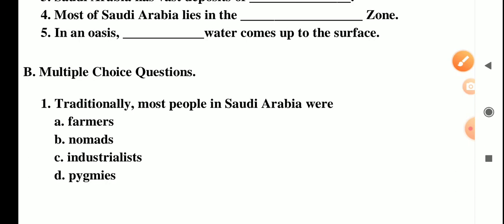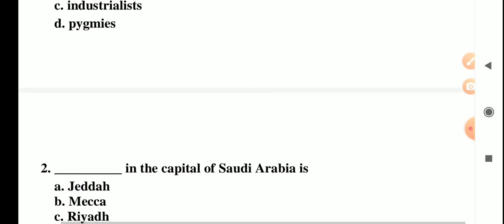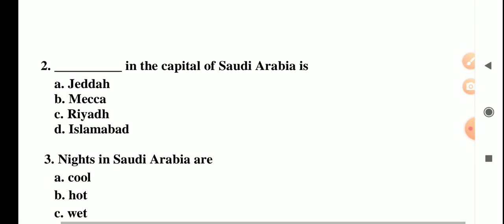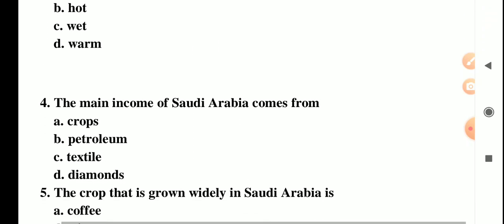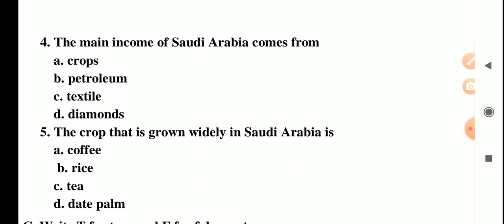First multiple choice: traditionally most people in Saudi Arabia were what? Farmers, nomads, or pygmies. The capital of Saudi Arabia is what? Options are there. The main income of Saudi Arabia comes from where? Crops, petroleum, textiles, or diamonds.